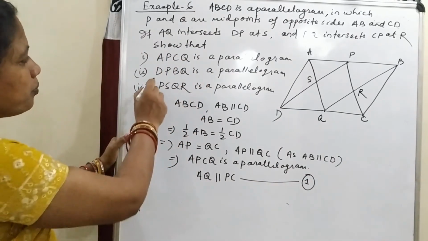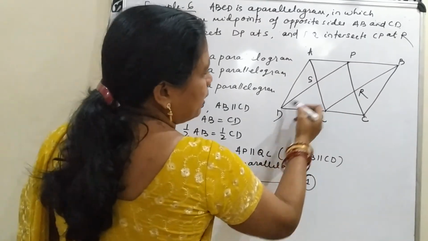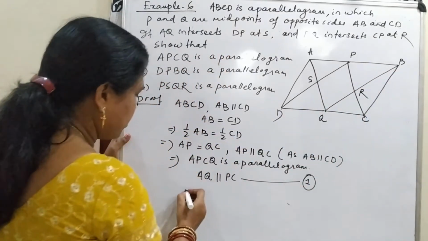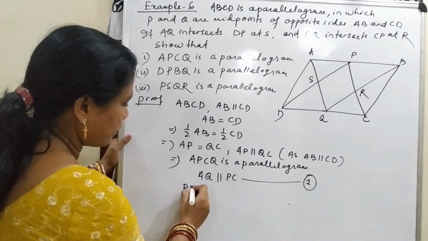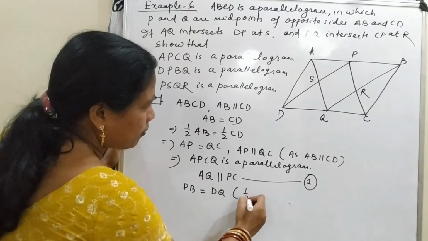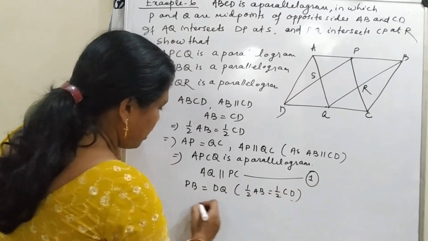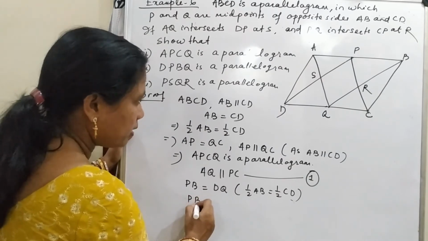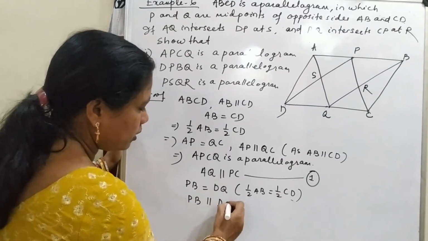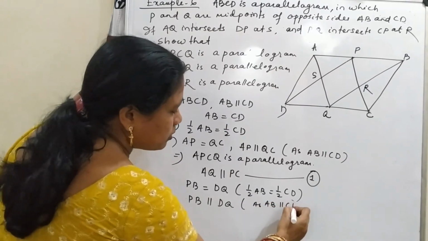Again, we have to prove DPBQ is a parallelogram. PB is equal to DQ, half of AB is equal to half of CD. And PB is parallel to DQ as AB is parallel to CD.